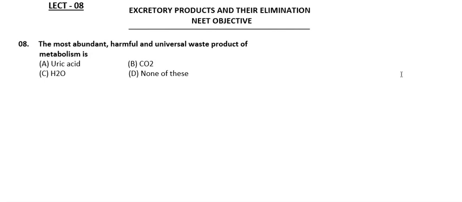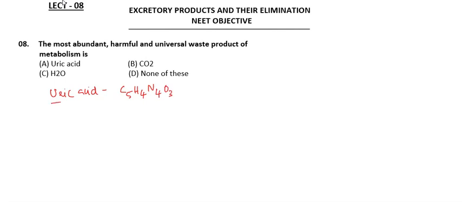So the next question: the most abundant, harmful and universal waste product of metabolism. So coming here to uric acid. Uric acid is also formed as a waste product, and its formula is C5H4N4O3.